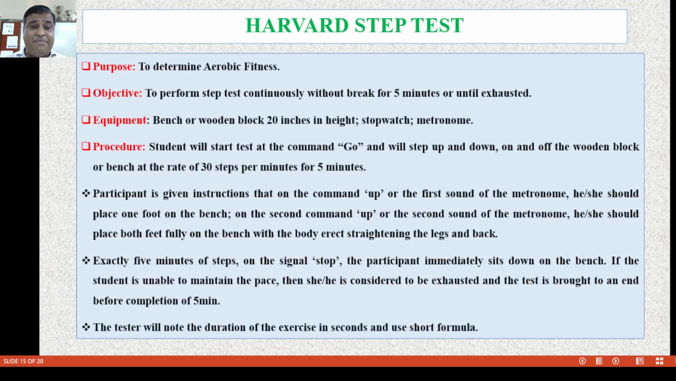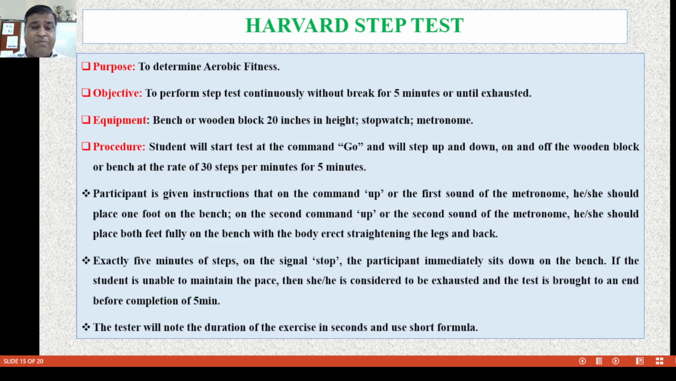Now, the Harvard step test. What is the purpose? To determine aerobic fitness. What is the objective of the test? To perform the test continuously without a break for 5 minutes or until exhausted. The equipment: a bench or wooden block 20 inches in height, a stopwatch, and a metronome.